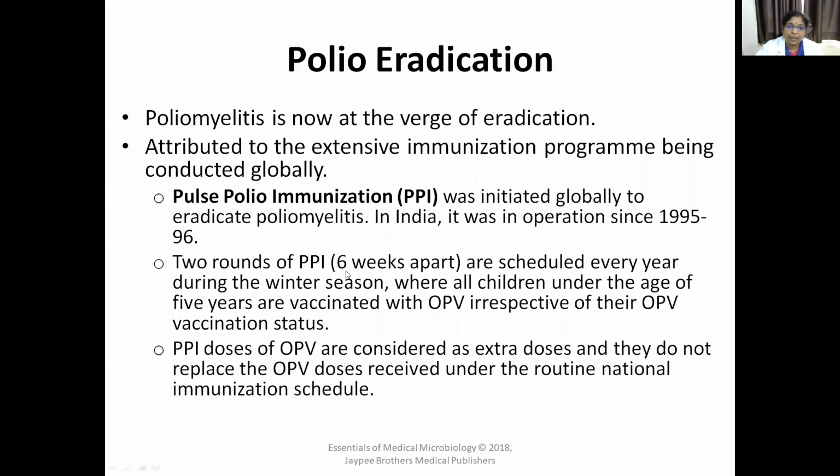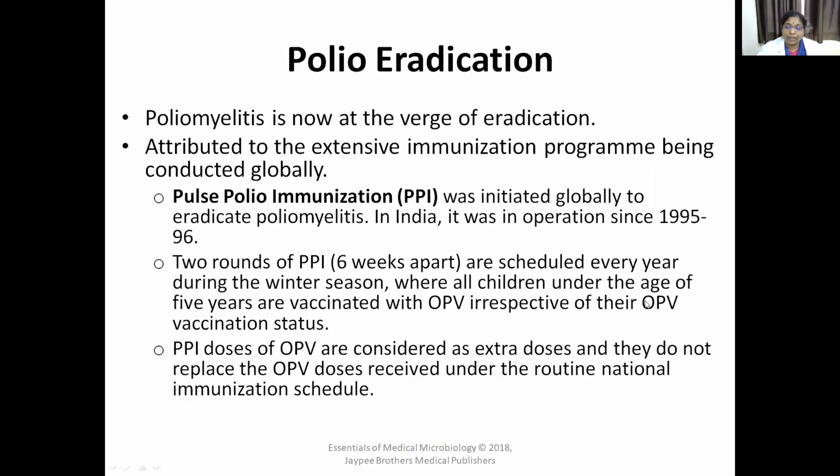2 rounds of PPI, 6 weeks apart, are scheduled every year during the winter season, where all children under the age of 5 years, irrespective of their OPV vaccination status, should take these 2 doses of pulse polio vaccine. Oral polio vaccine is given in the pulse polio immunization program, irrespective of their vaccination schedule.